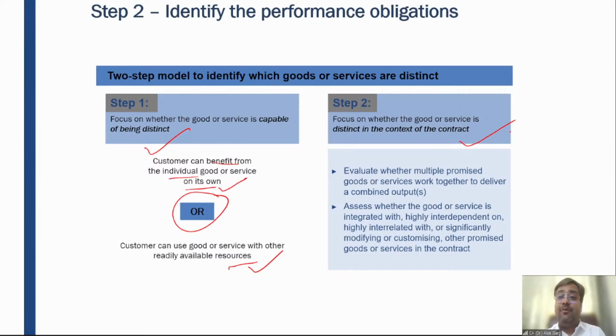Step two, you have to see whether the goods and services are different in the context of the entire contract. When I'm saying the contract, whether it requires a high degree of integration, a high degree of modification, a high degree of customization, or whether it is interdependent. So you need to look at those aspects as well. If the answer is yes, then of course those multiple activities will form a single performance obligation.